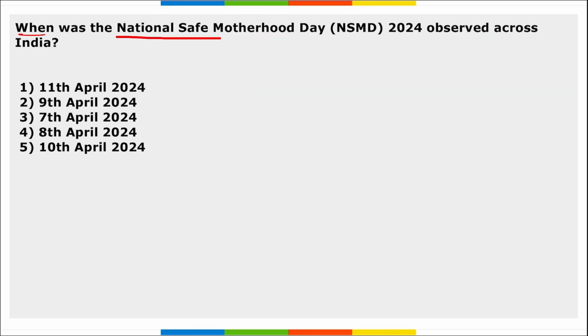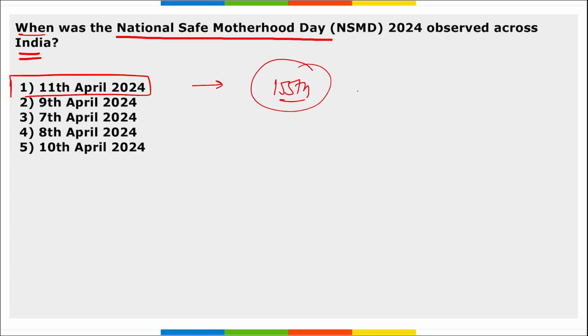Next, when was the National Safe Motherhood Day observed across India? So National Safe Motherhood Day is observed across India on 11th of April, right? And remember, 11th of April 2024 is also the 155th birth anniversary of Kasturba Gandhi, correct? This 11th of April is to commemorate the birth anniversary of Kasturba Gandhi, an Indian political activist and wife of our Mahatma Gandhi ji, correct? And 11th of April 2024 is the 155th anniversary of Kasturba Gandhi ji.